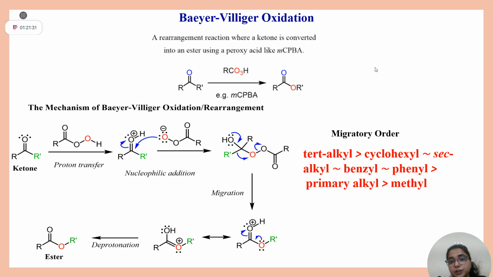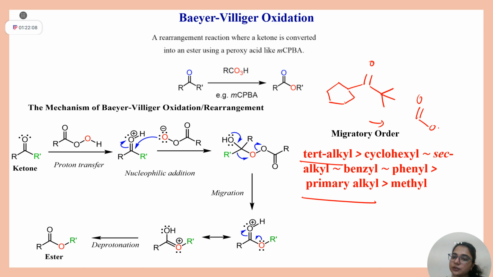Now you may think, where will the oxygen insert, left or right side? So let's say R' has the higher migratory order. So insert in that bond, O R'. Clear? Let me explain again what I have told you. For example, here you have a tertiary alkyl group, and here you have a cyclohexyl group. Now you remember this migratory order. Since the tertiary alkyl group is there, in Baeyer-Villiger oxidation you have to insert oxygen in this bond.